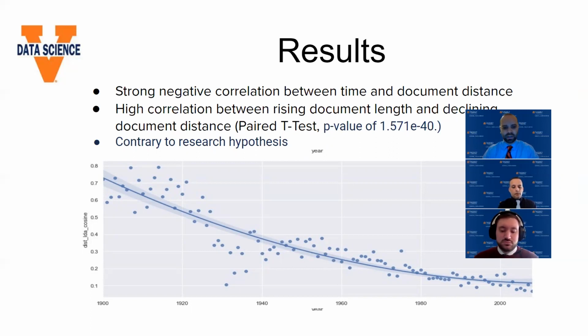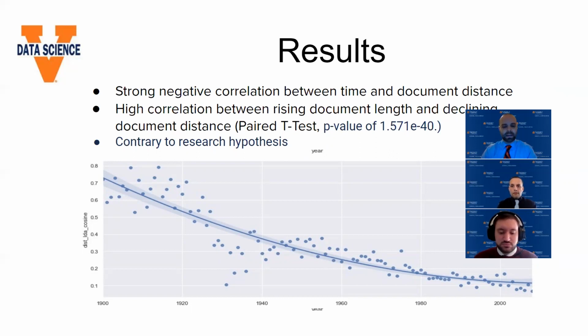Each one of these data points represents one year. And what we see here is a clear negative quadratic curve. We looked at all different degrees of correlation. We also saw in our analysis a high positive correlation between time and document length, which makes sense. Throughout time, language presumably has gotten more and more complex, and so we have different words and different document lengths that we can use.